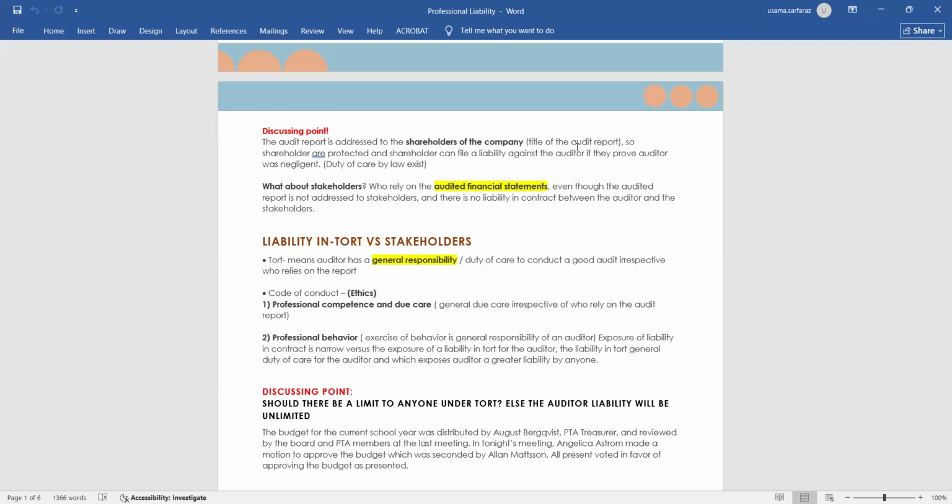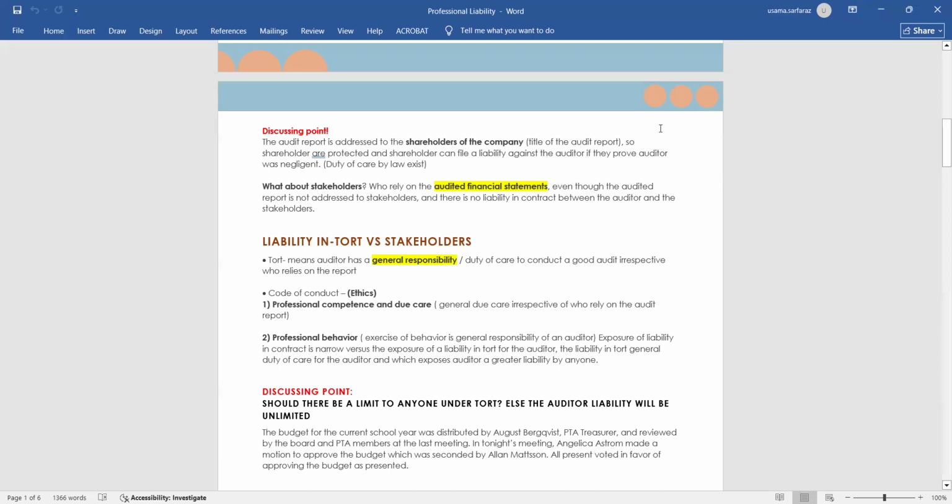After the title, the second element of the report is the addressee, meaning to whom the report is for. In most cases, the report is usually for the shareholders in the case of a private company. In the case of a public listed company, the report is not only for the shareholders but also for the general public. The general public are considered stakeholders.